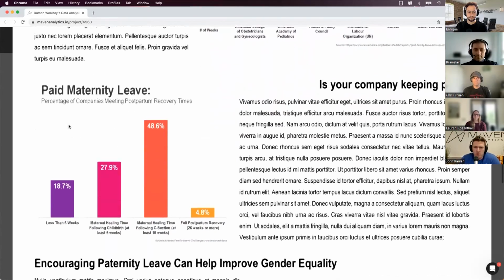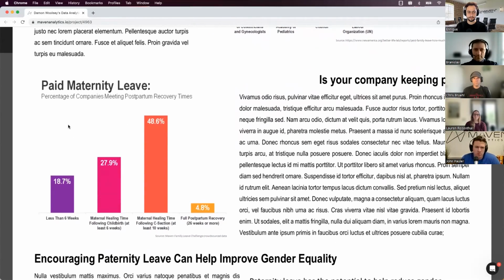Next one here that was interesting is just how are companies stacking up, and looking at the percentage of companies that are meeting each of those postpartum recovery times. So we broke it down into less than 6 weeks, at least 6 weeks, at least 10 weeks, and then the full postpartum recovery of 26 weeks. So I thought this one was good.